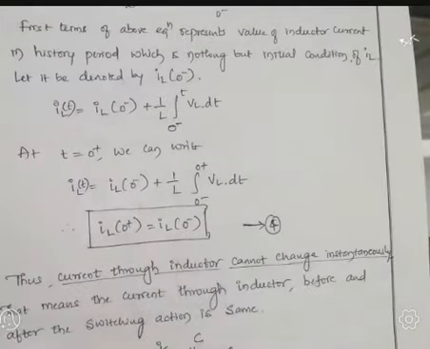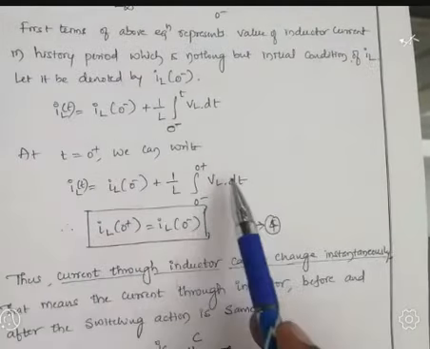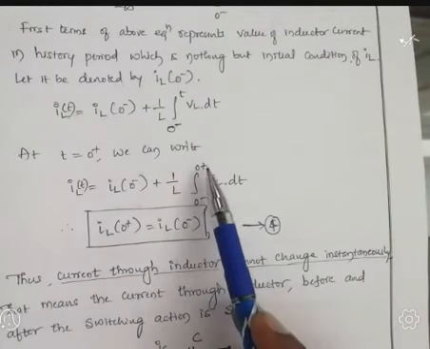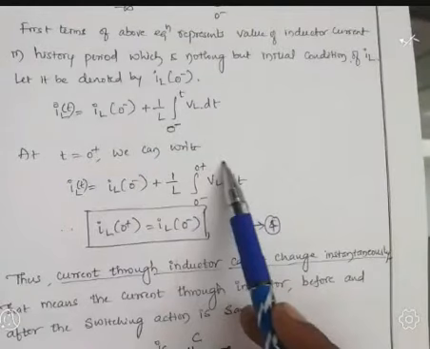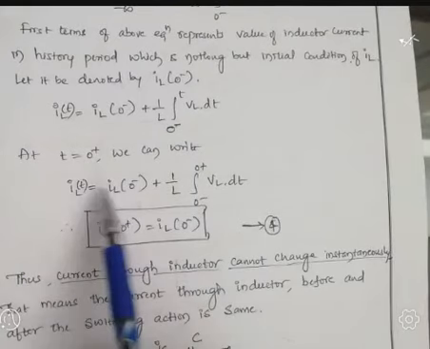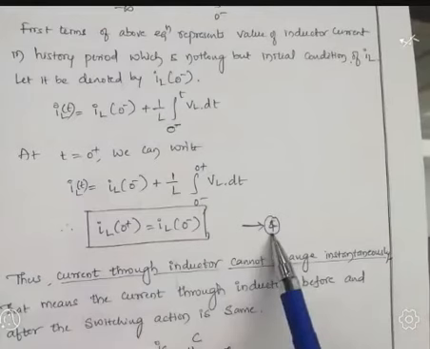Why is it so? Because of the integration over the limits 0 minus and 0 plus. The limits are the same, 0, so this term becomes 0. Hence what is left? At t equal to 0 plus, substitute here: IL of 0 plus equals only IL of 0 minus. Let us represent it as equation number 4.